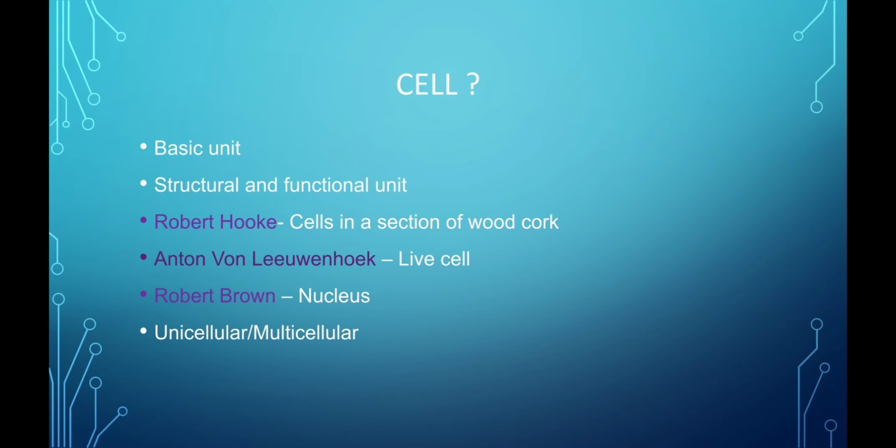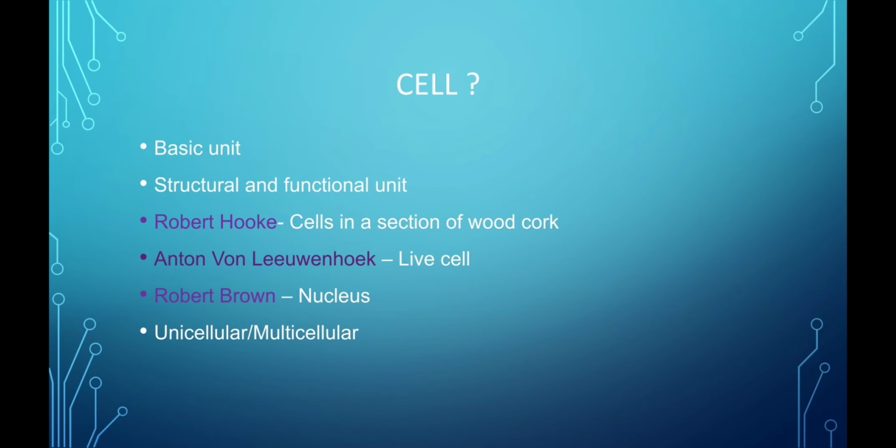Robert Hooke discovered cells in a section of wood cork, and Anton von Leeuwenhoek for the first time described a living cell. Okay, for the first time, who discovered the cell? That is Robert Hooke. In exams these questions are asked. Okay, for the first time, who described the living cell? That is Anton von Leeuwenhoek. And Robert Brown described the nucleus.